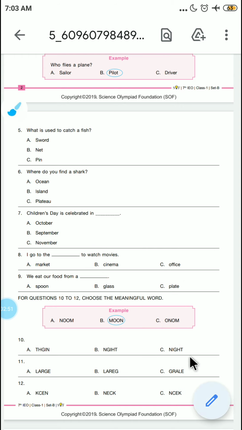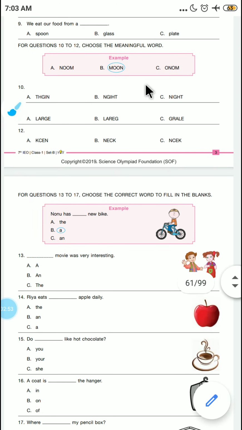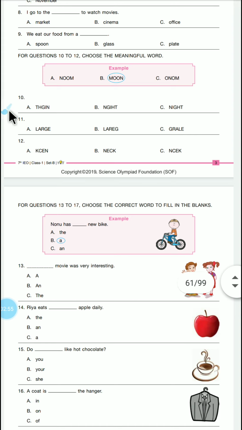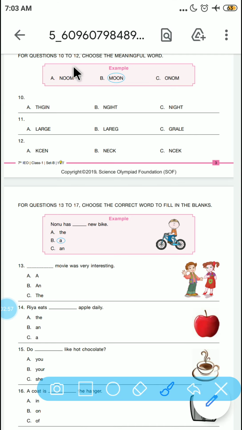Let's see the next questions, from 10 to 12. We have to choose the meaningful word. Like the moon is shown here. So what will be the meaningful word? It is THGIN, which is not a sensible word. In the word list, if you see, night is the sensible word which gives us a meaning. So we will go with it without wasting time.